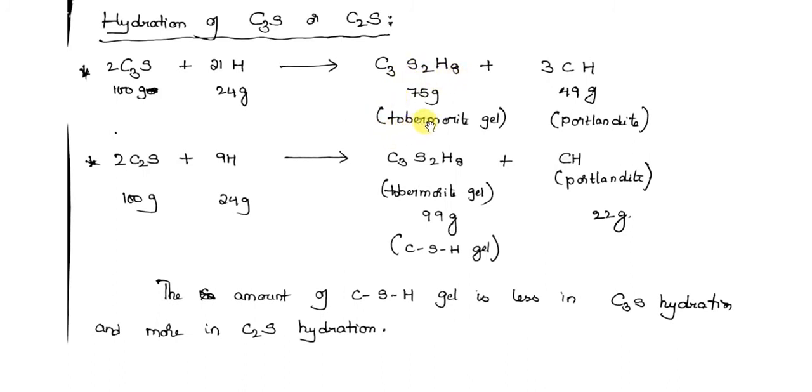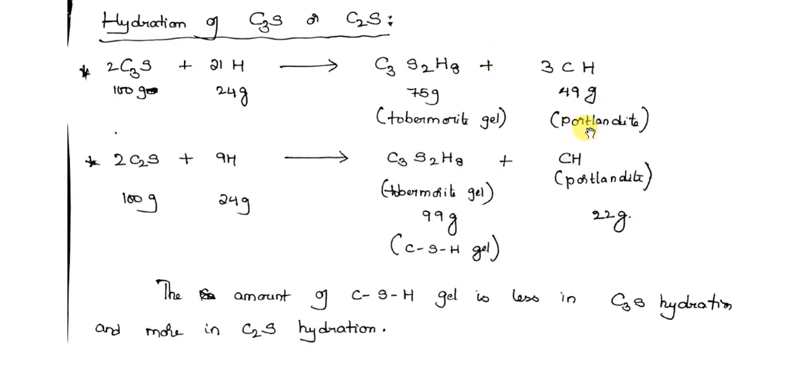This is called tobermorite gel. This also contains CSH and CH, Portlandite. And next, C2S reacts with water and forms tobermorite gel plus CH.